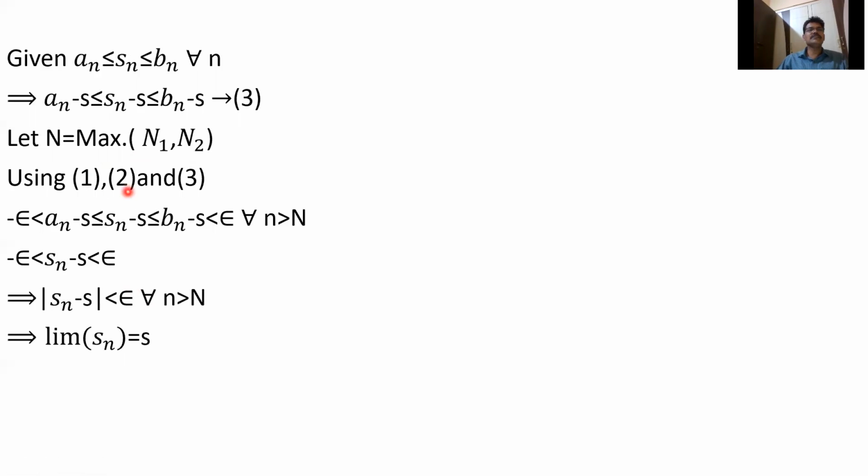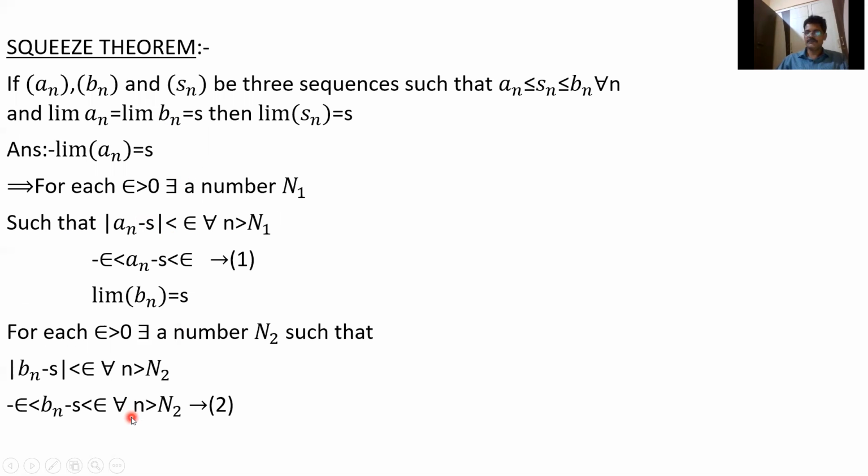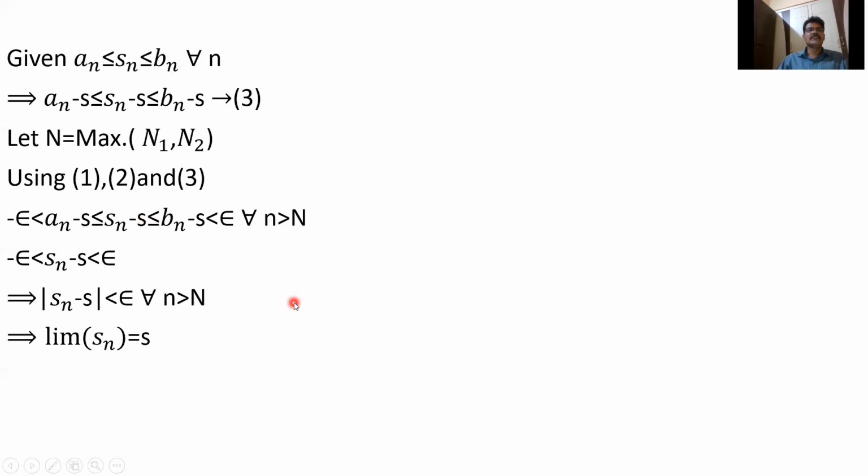And using 3, an minus s less than or equal to Sn minus s, less than or equal to bn minus s, and this is less than epsilon by 2, for all n greater than N. So first use 1, and then 3, and then 2.